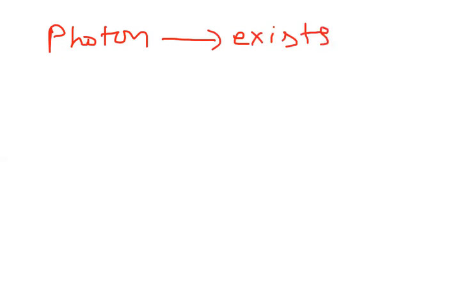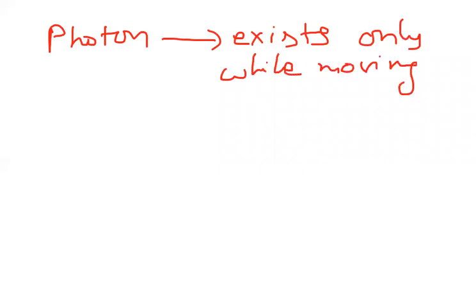Now the question is, what is the rest mass of a photon? Actually, when you observe, a photon exists only while moving. Remember, a very, very important point: a photon exists only while moving and has zero rest mass.